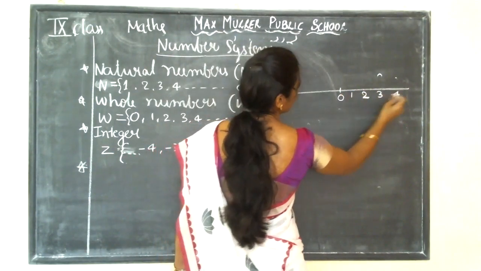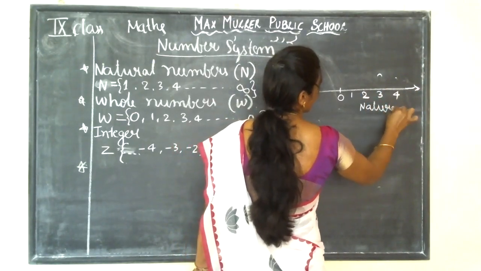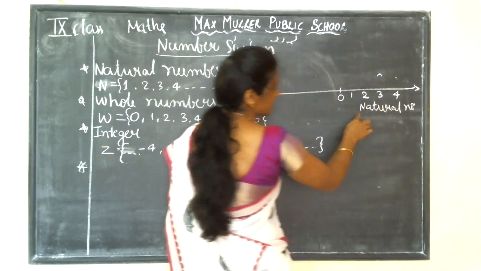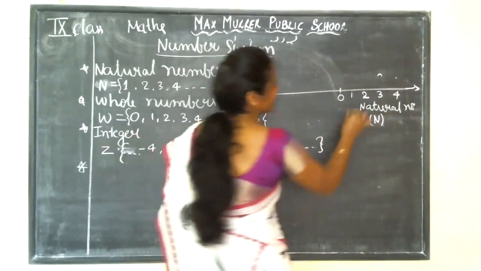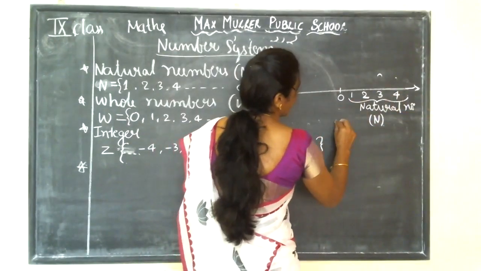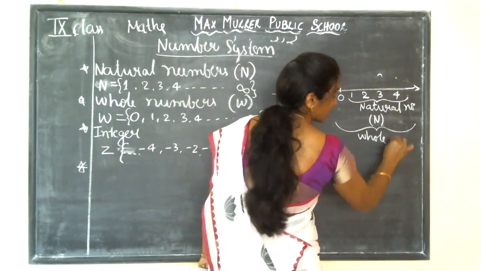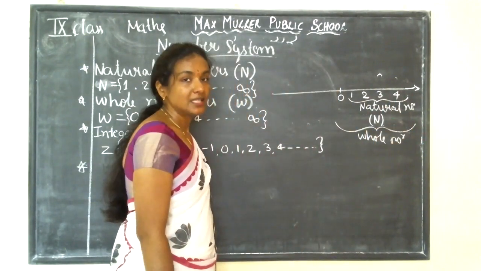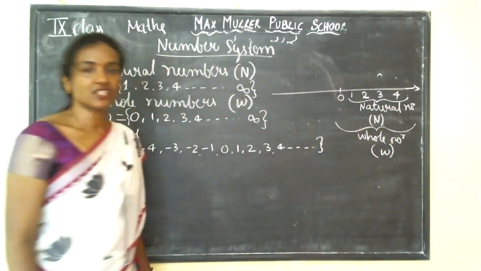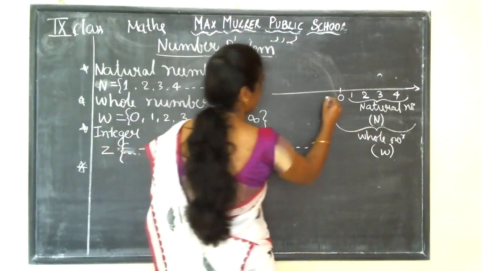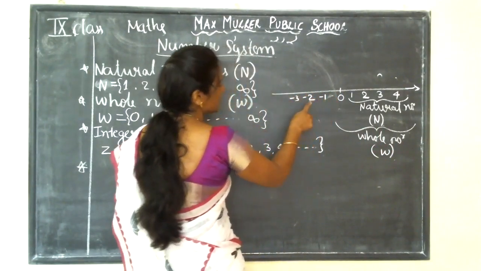From 1 to infinity, these are natural numbers, and the collection of natural numbers is denoted by N. When 0 is included with the natural numbers, that is called whole numbers, denoted by W. Now you take negative values, that is -1, -2, -3.